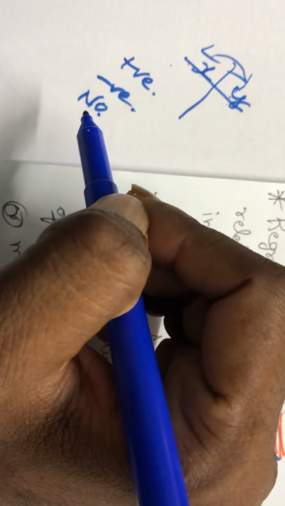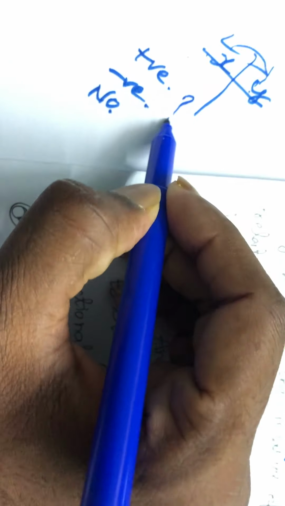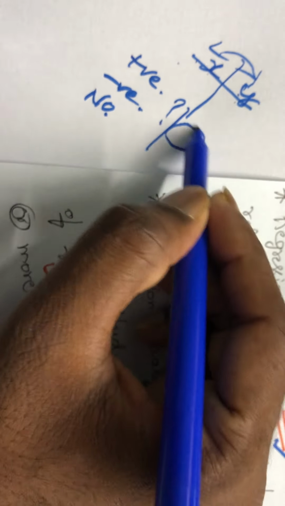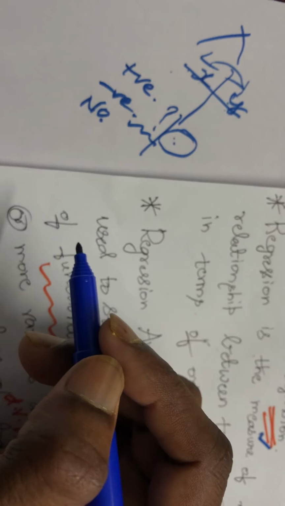But why are we going for regression? Under correlation, suppose any of the factors in x is missing, with the help of y, can I find the value of x in correlation? No, that cannot be found.